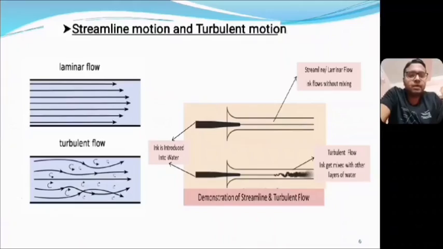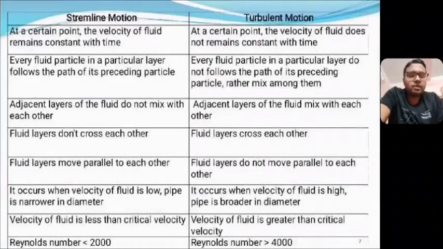Now we will discuss the comparative study of these two kinds of motion, and it will be more clear to you. In case of streamline motion, look at this side, at a certain point the velocity of the fluid remains constant with time, but at different points the velocity may be different.